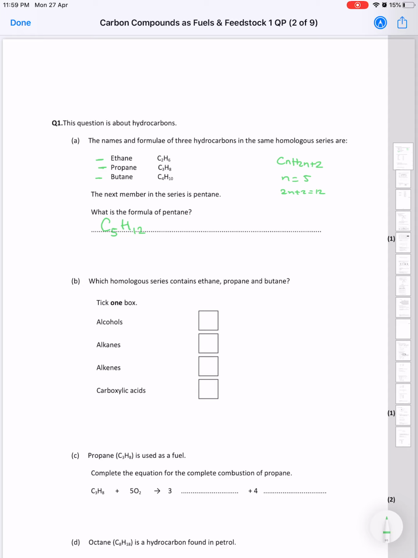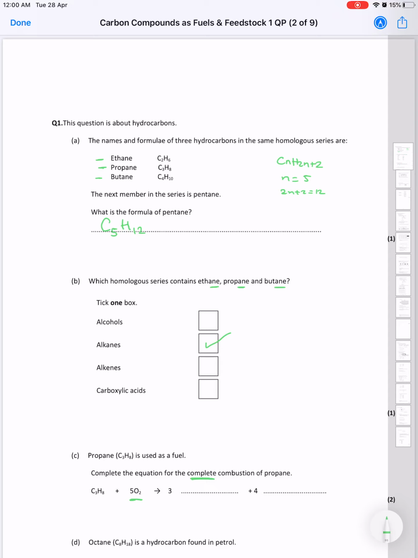Which homologous series contains ethane, propane, and butane? Since they have the suffix "ane", all of these are alkanes. Propane is used as a fuel. Complete the equation for the complete combustion of propane. Complete combustion will give carbon dioxide, not carbon monoxide, and water. And combustion is always a reaction with oxygen.